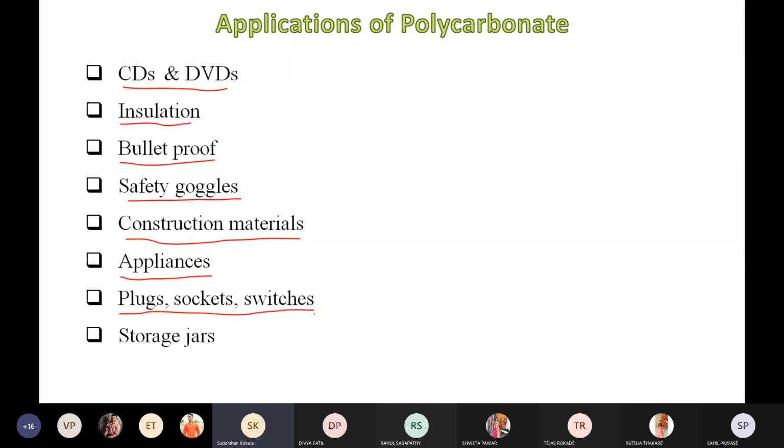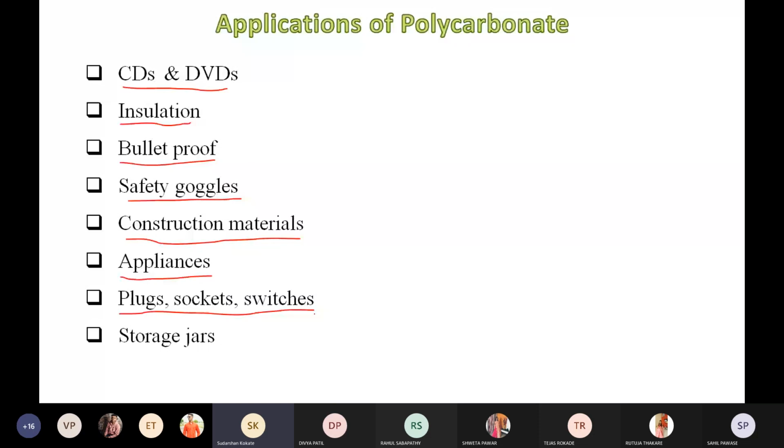Even polycarbonate is used for all types of housing appliances and computer peripherals, right? Computer peripherals means the various hardware parts which are obtained from the polycarbonate material. So these are the variety of applications of polycarbonate. Why? Due to its good properties, right?